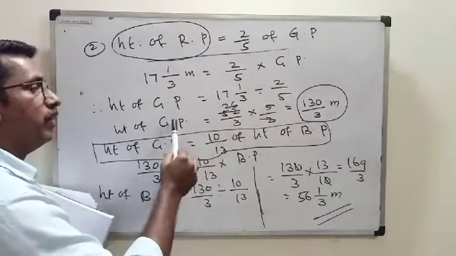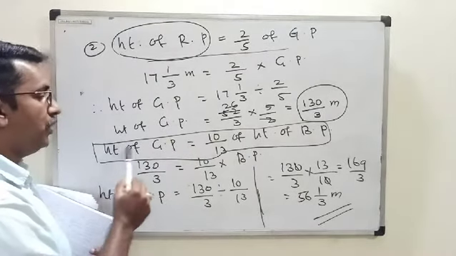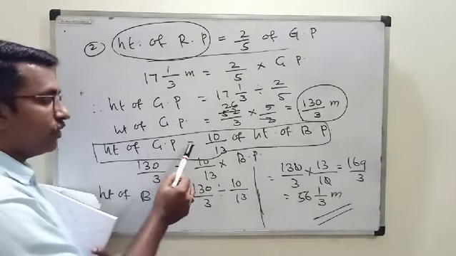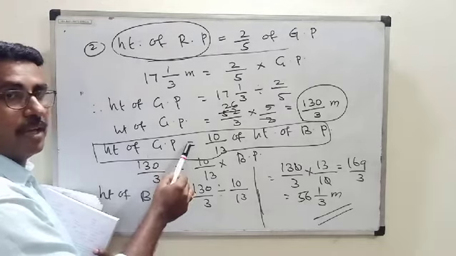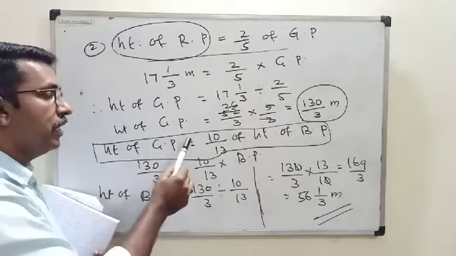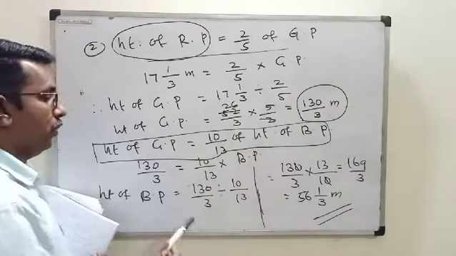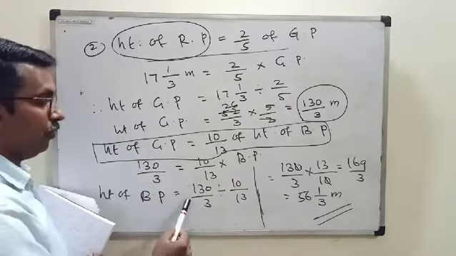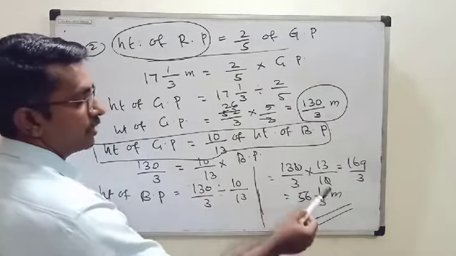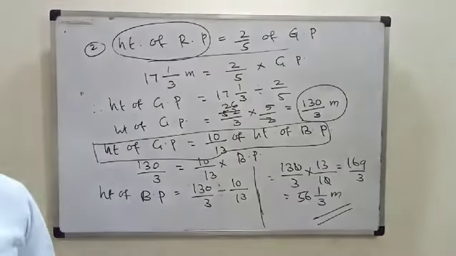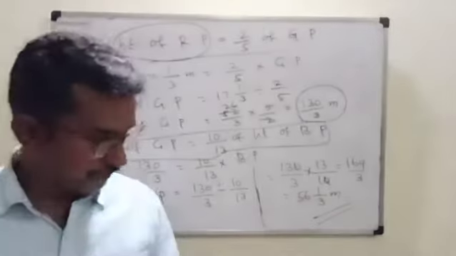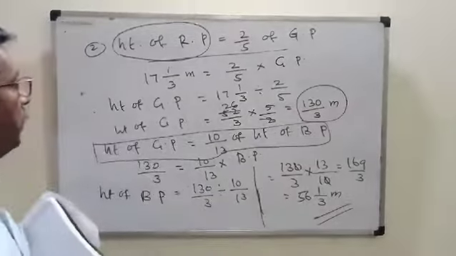Then we can find out the height of green pole. Then you see the height of green pole in the question is given as equal to 10 upon 13 of the height of blue pole. So we got the height of blue pole, which is equal to 56 1 by 3 meter. Okay, have you understood? Now let us see question number 3.